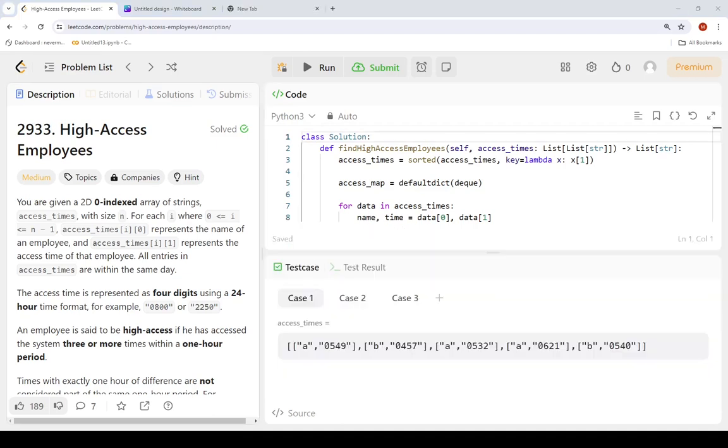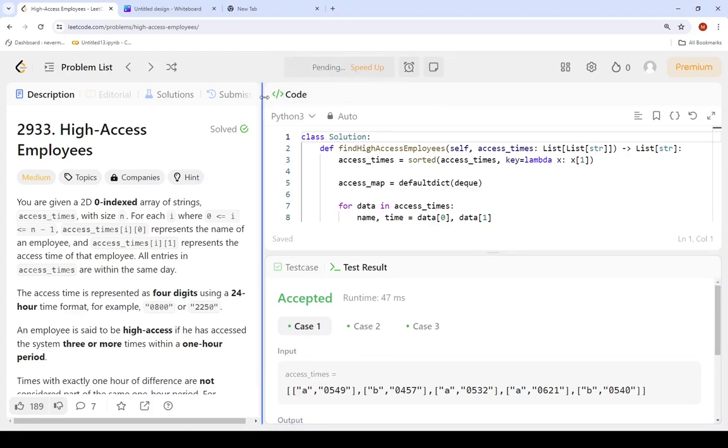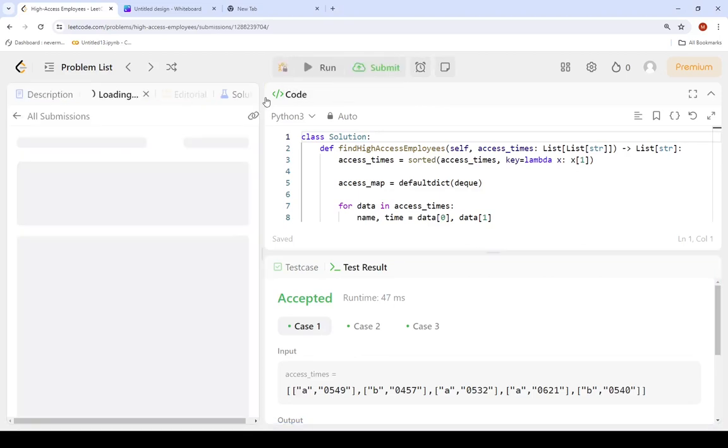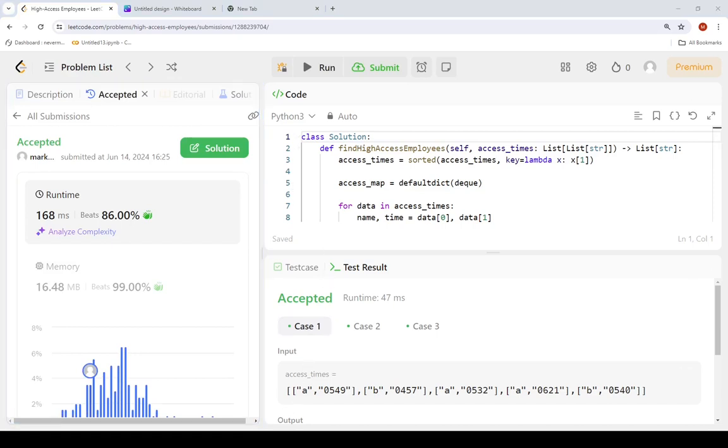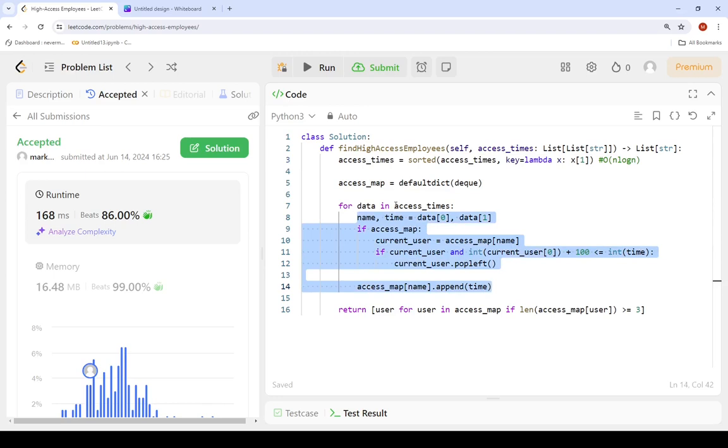Now let's test the code to see if it works. So it works. Now let's analyze the time complexity. Our sorting will take big O of n log n. While initializing our map, we will take constant time. The same with every operation done inside this for loop. They will all take constant time. But iterating through our for loop will take big O of n.